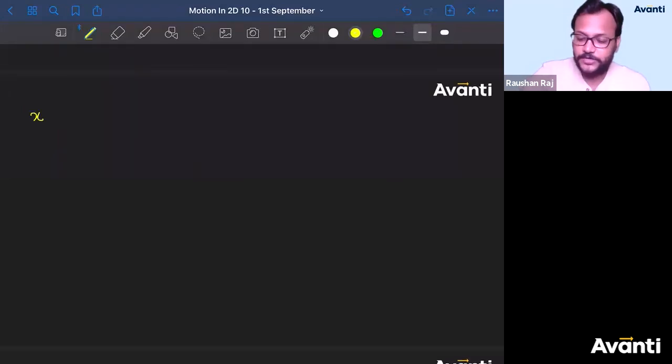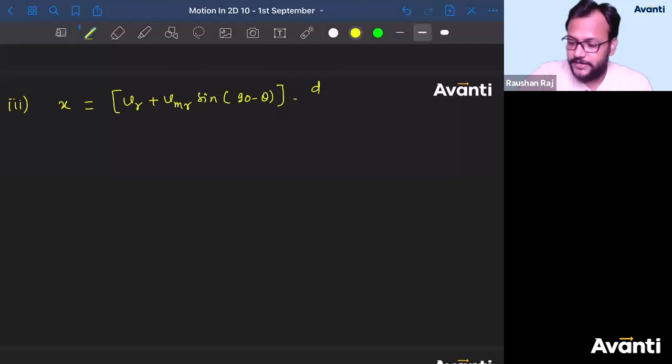Now Abhishek or someone else has asked me, when do we find x, sir? Yeah, in this case we have to find x, the distance of the point from the opposite point, or like from a point on the opposite bank. So instead of minus we have to write plus. Sine of what is the angle made by the VMR with the normal? That is 90 minus theta. 90 minus theta, right? Into d divided by VMR cos of, instead of theta I should write 90 minus theta.